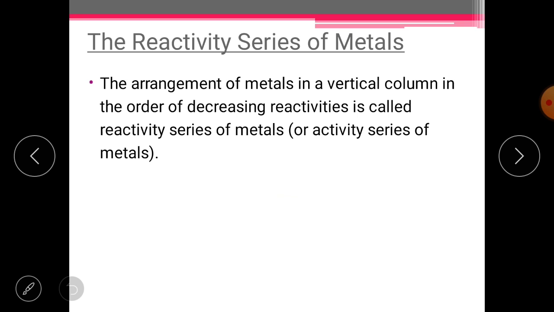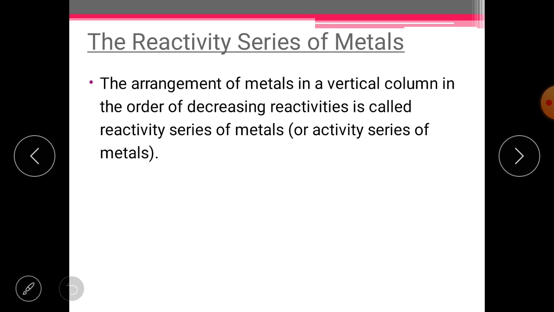Now we have seen that some metals are more reactive, some are less reactive. First understand why it is so. Students, metals are those elements which lose electrons in order to gain stability. Those metals which need to lose just 1 or 2 electrons, or if they can lose their electrons quickly, then they will be more reactive. And if a metal is not able to lose electrons quickly or needs a large amount of heat for that, then obviously it will not be such a reactive metal.